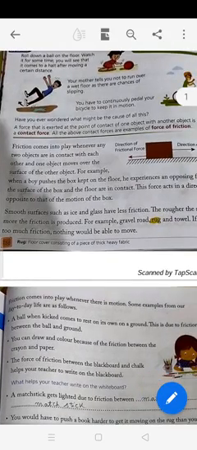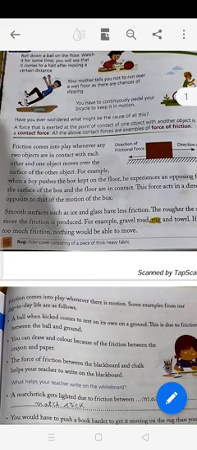Friction comes into play whenever any two objects are in contact with each other and one object moves over the surface of the other object. So, friction takes place when any two objects are in contact with each other and one object moves over the surface of the other object.